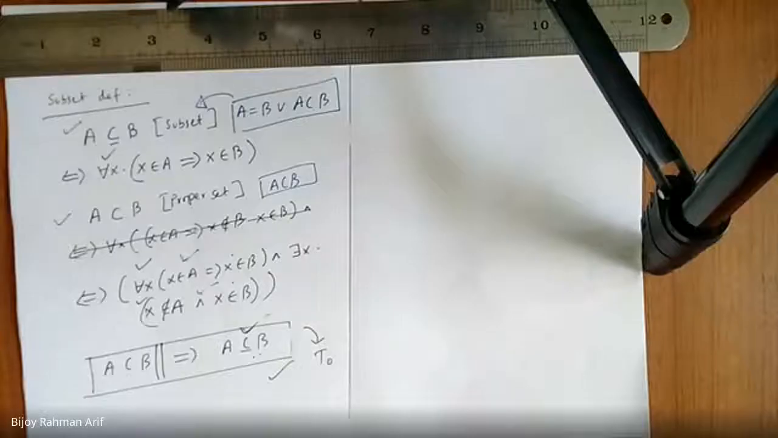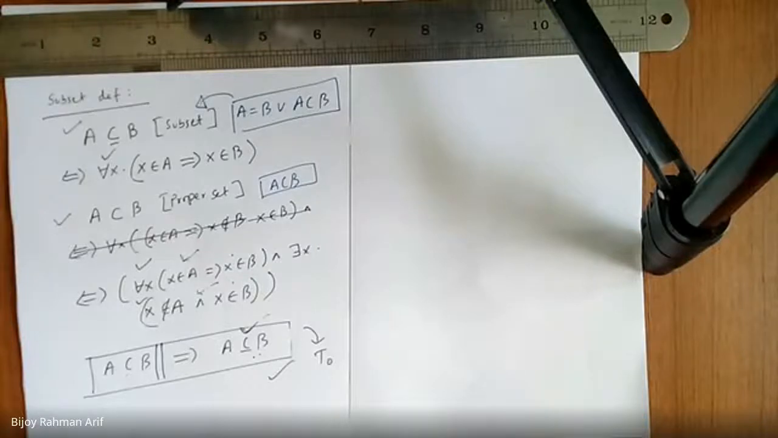Sir, for example, if A is {1, 2, 3} and B is {1, 2, 3, 4, 5}, we can call A a subset of B, right? Of course, yes.